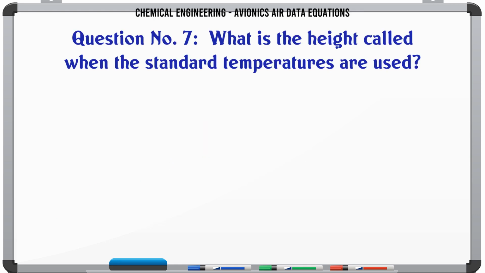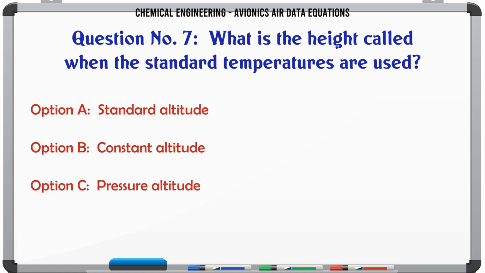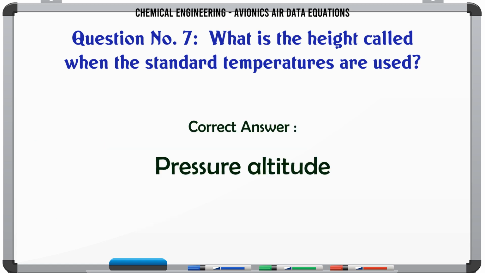What is the height called when the standard temperatures are used? A. Standard altitude. B. Constant altitude. C. Pressure altitude. D. Total altitude. The correct answer is pressure altitude.